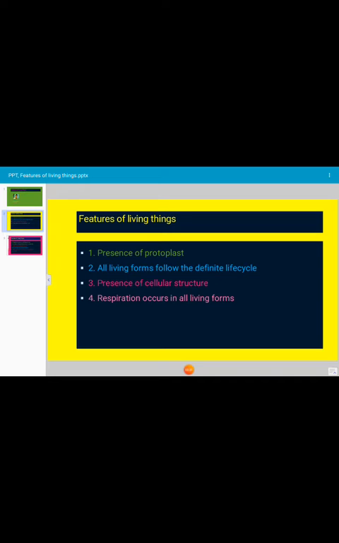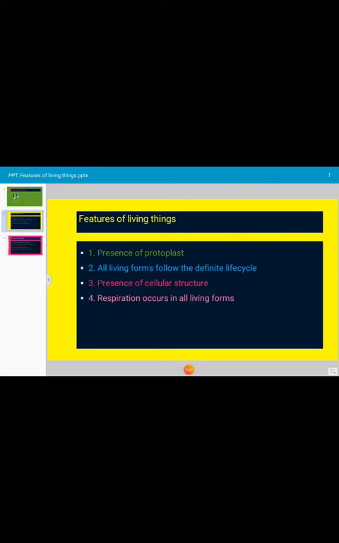The next characteristic of living things is that all living objects follow a definite life cycle that consists of birth, growth, reproduction, old age and death. The next feature of living things is that a living body is composed of regular cells and is well organized in form and size, both externally and internally. This is a characteristic feature of living things.